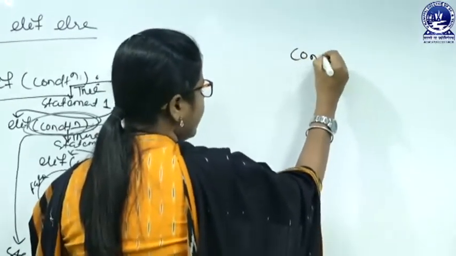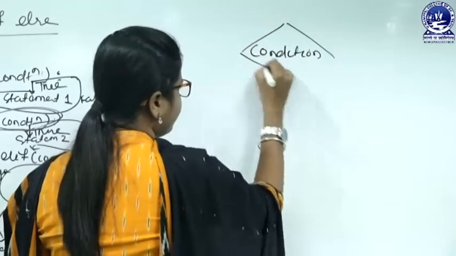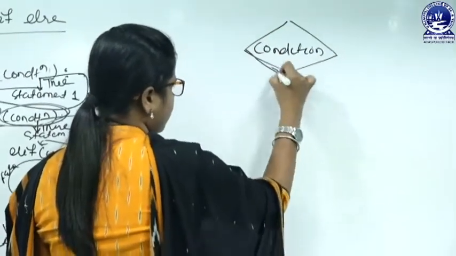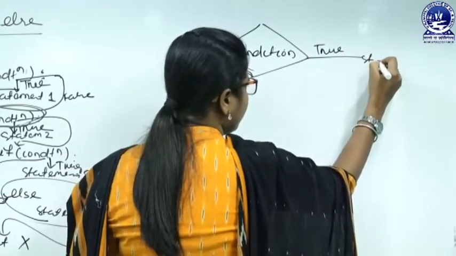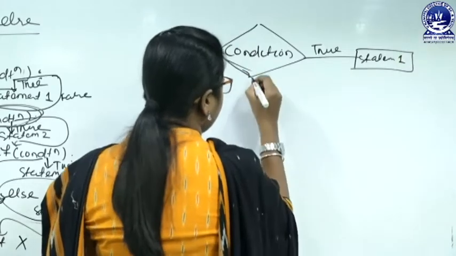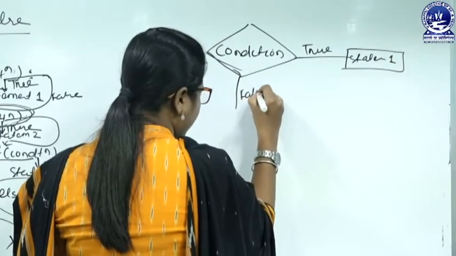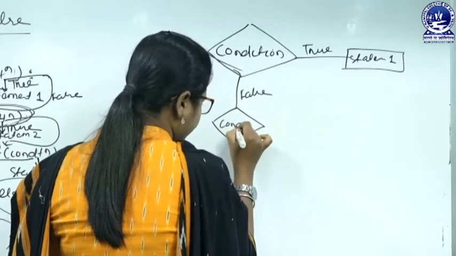So, first we have a condition. If the condition is true, then we will go for statement 1. If the condition is false, then we will go for another condition.